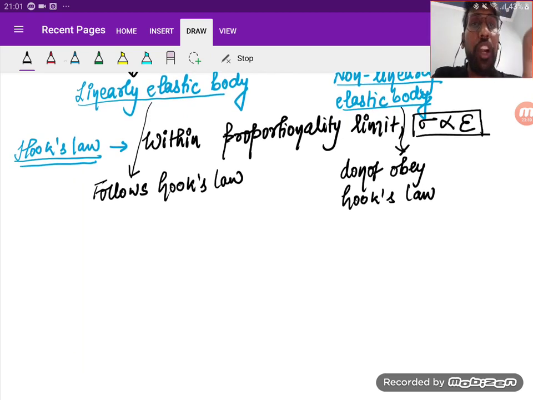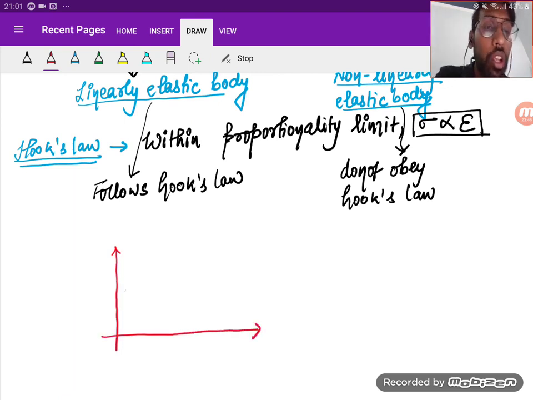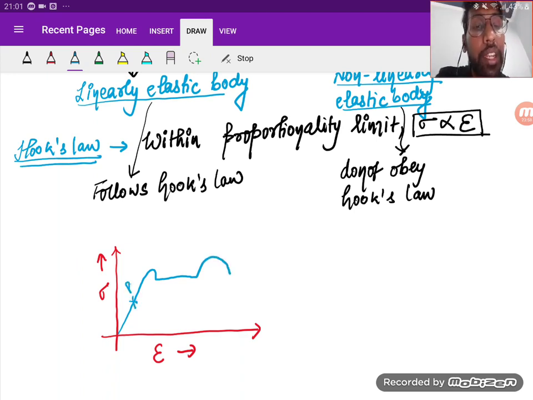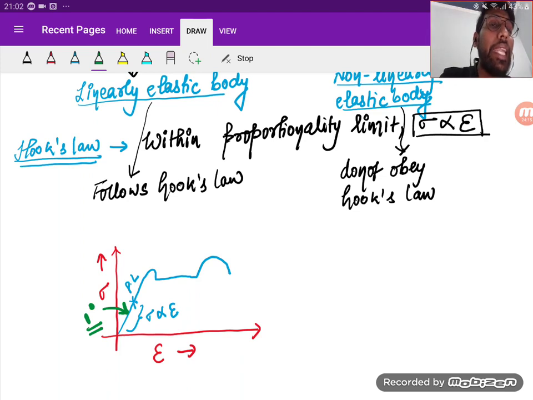For example, if I draw the stress strain curve for mild steel, the curve looks like this. There is a proportionality limit in this curve, right? Till this proportionality limit, stress is directly proportional to strain. That means this curve is linear, that is 1 degree. That's why we are saying linearly elastic body. Is it clear? So that is an example of a linearly elastic body.